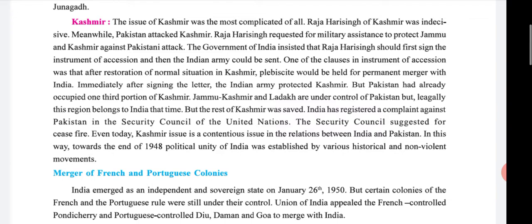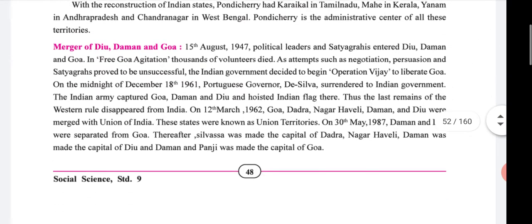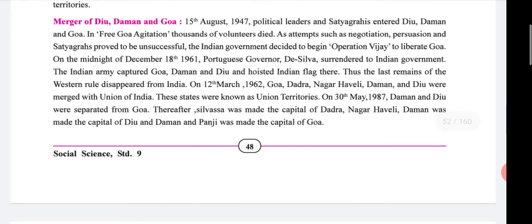Then the Security Council suggested a ceasefire. Even today, the Kashmir issue is a continuous issue in relations between India and Pakistan, as per the textbook. But recently Kashmir is in India. Then the merger of Diu, Daman and Goa.